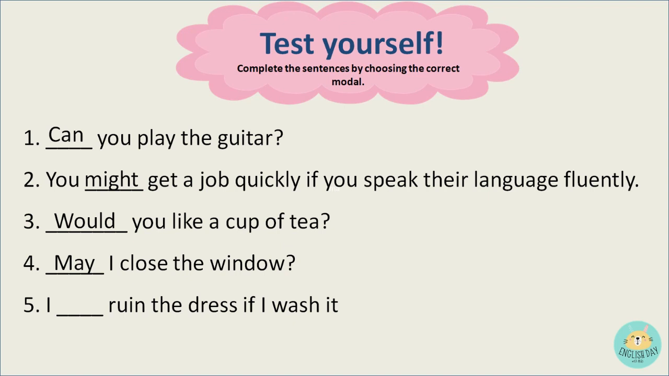I blank ruin the dress if I wash it. If you answered may, then once again you are correct. Just like what we explained earlier, may can also be used to talk about something that may or may not happen. And in this situation, since we do not know what the dress is made of, the material that was used to make the dress, then there's a possibility that it gets ruined. That's why we can use may for this sentence.